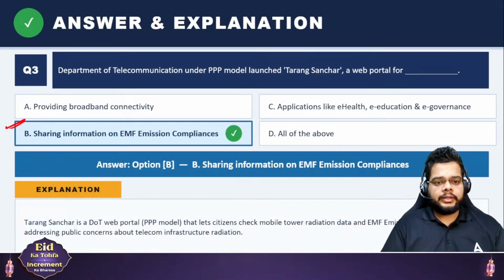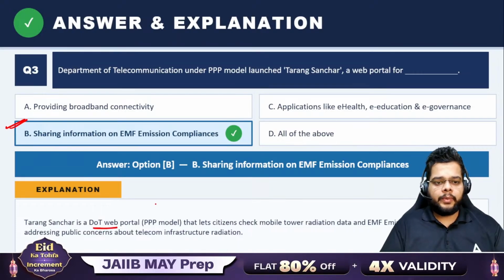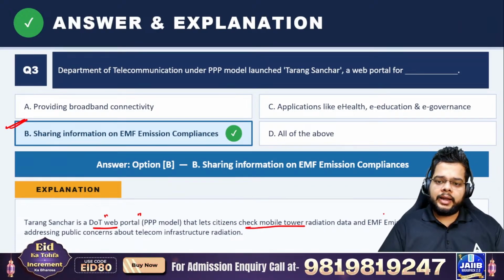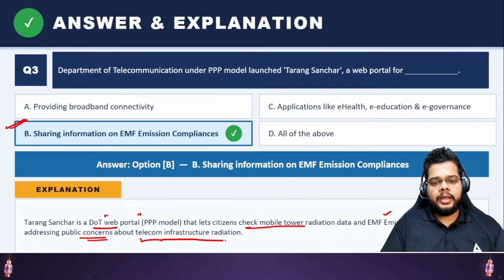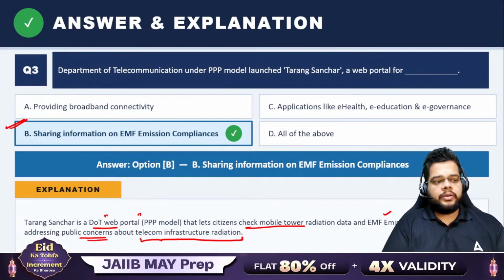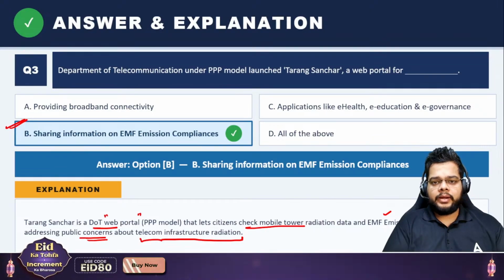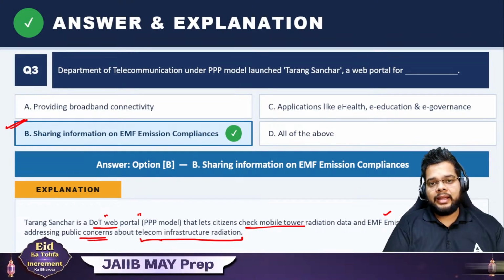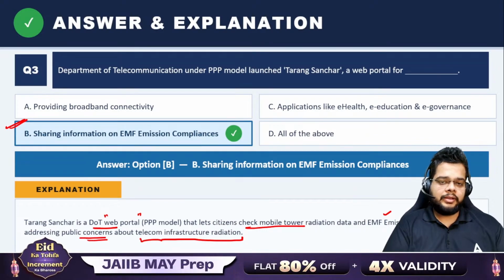Fine. Tarang Sanchar is a DOT, Department of Telecommunications, web portal that lets citizens check the mobile tower radiation data and EMF emission compliances, addressing the public concern about telecom infrastructure radiation. Earlier, when the government was expanding the mobile network, towers were installed at various locations, and people were very apprehensive about their health, that these towers would be emitting some harmful EMF waves.